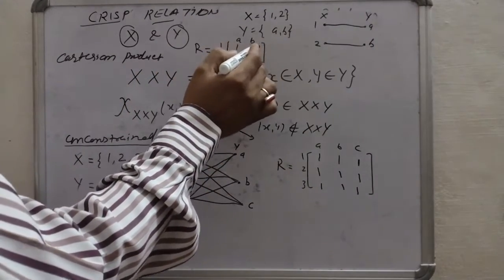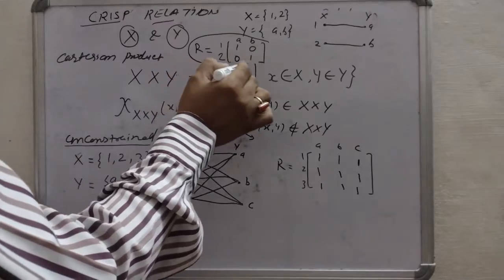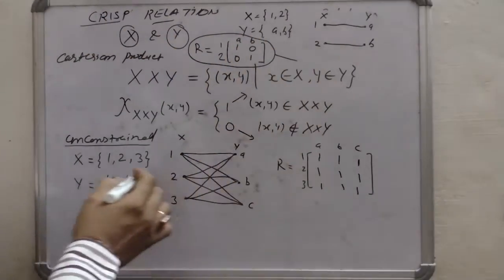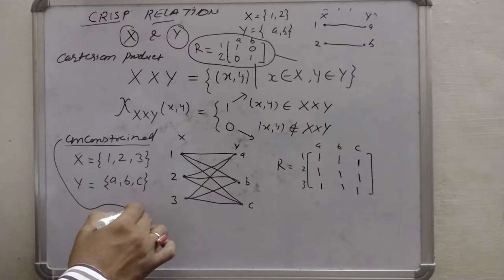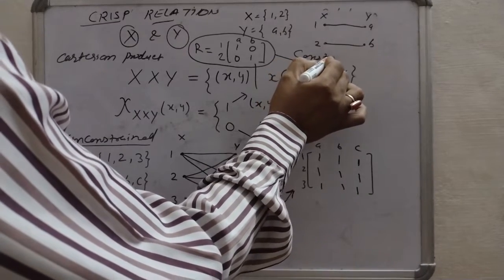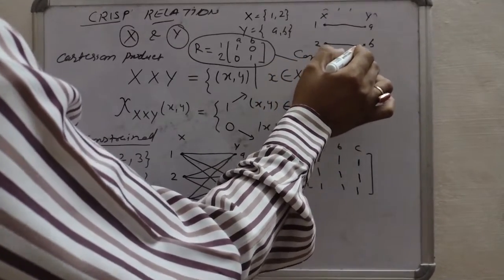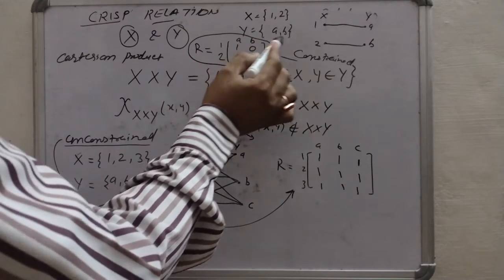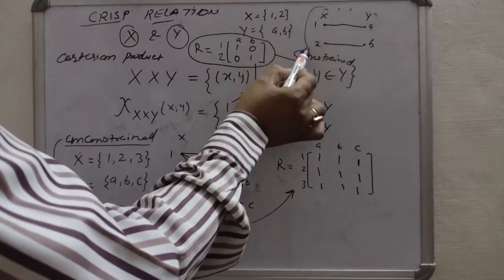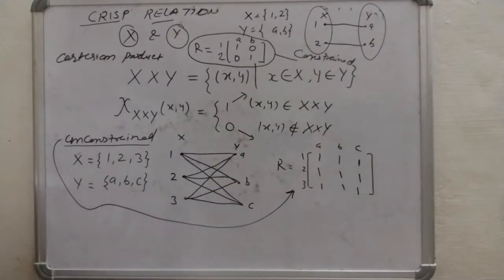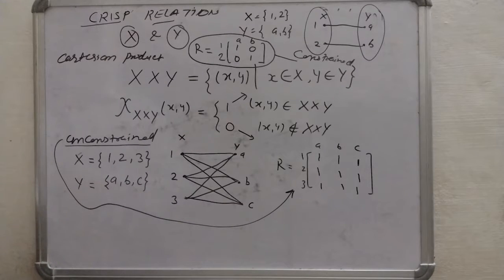This is the example of an unconstrained relationship, and this is a constrained relationship. Here every element of one universe is not related with each and every element of Y universe.